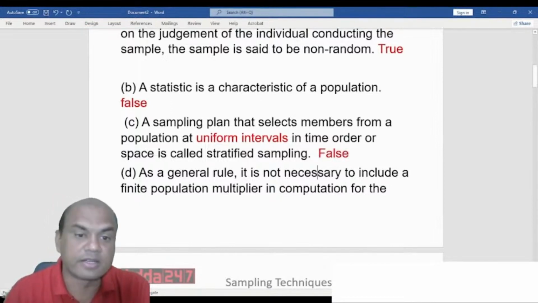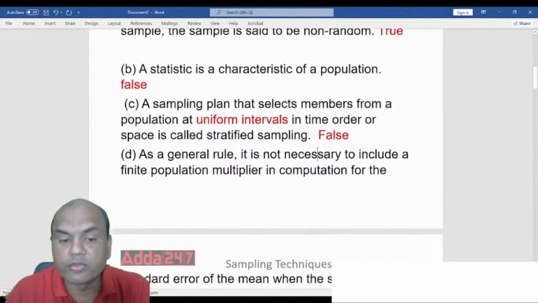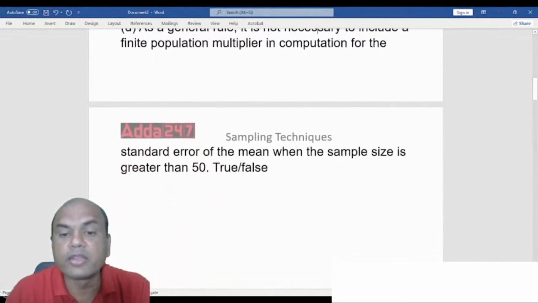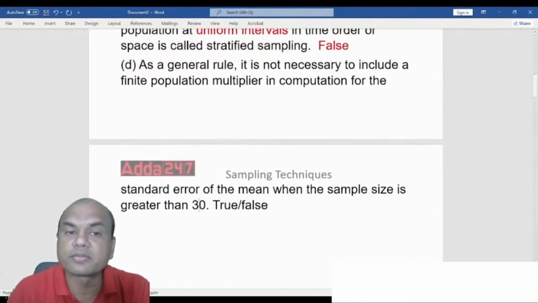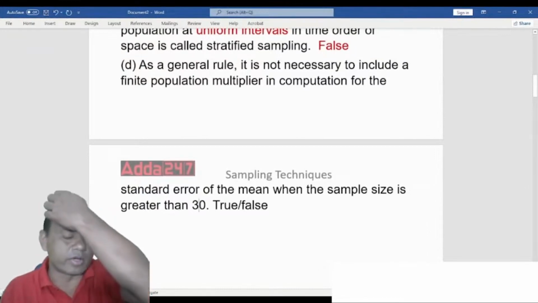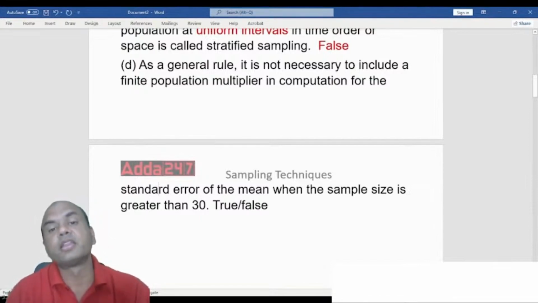Second, next one. As a general rule, it is not necessary to include a finite population multiplier in computation for a standard error of the mean when the sampling size is greater than 50. Okay, let me change this. Let me make it when the sampling size is greater than 30. So now give me the answer. As a general rule, it is not necessary to include a finite population multiplier in computation for a standard error of a mean when the sample size is greater than 30. Now tell me the answer.